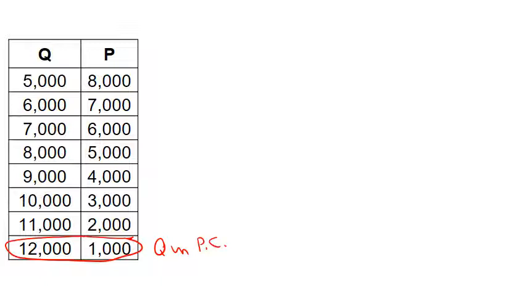Second question asks, what happens if Russia was a monopolist? Well, then we need to find total revenue and marginal revenue for the monopoly firm. Total revenue is price times quantity. 5,000 times 8,000 is 40 million. 6,000 times 7,000 is 42 million. 7,000 times 6,000 is also 42 million.